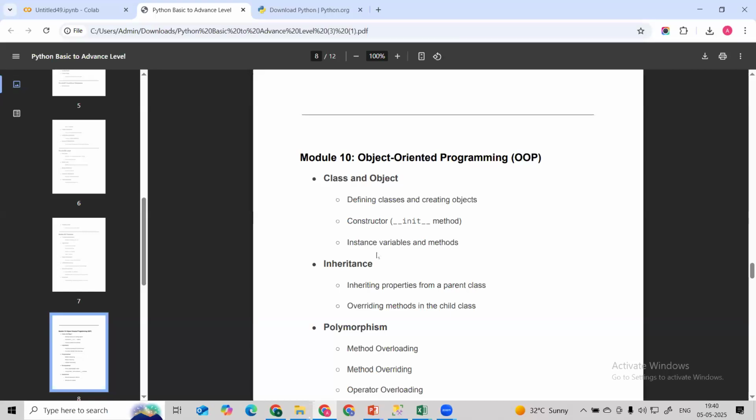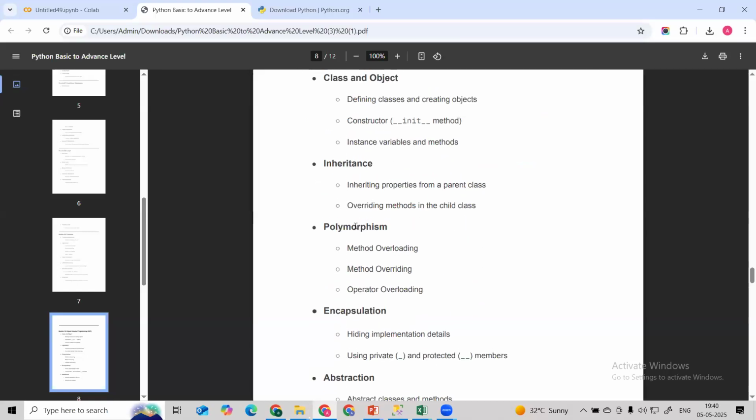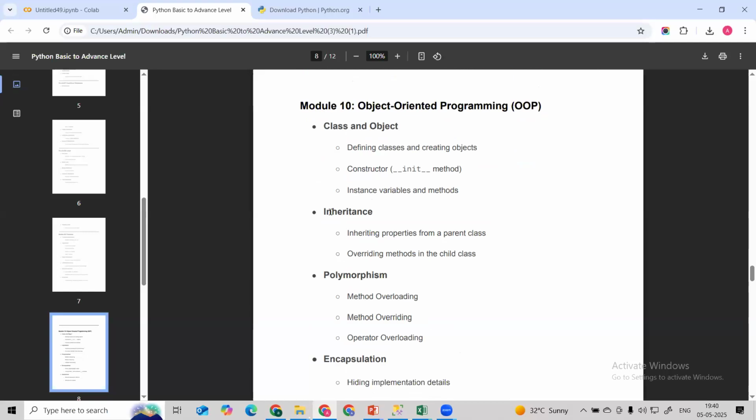Okay, class and object. Then we have the different types of OOPS concepts, right? Here we have different types, such as inheritance. Here we are inheriting the properties from the parent class to the child class. Then we have method overriding and overloading. We are going to learn those.